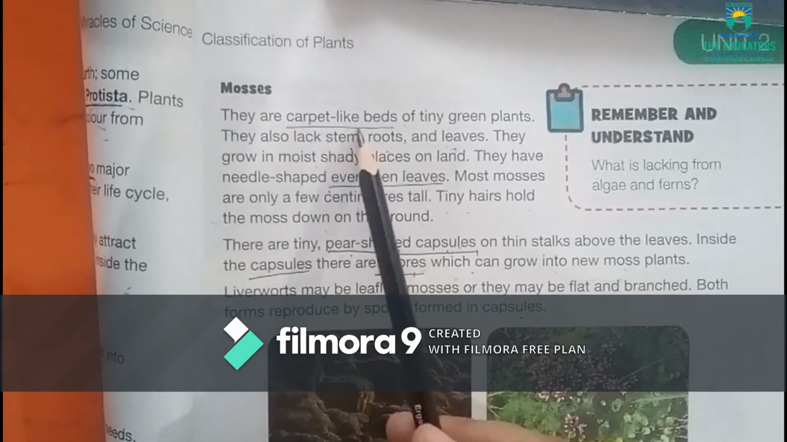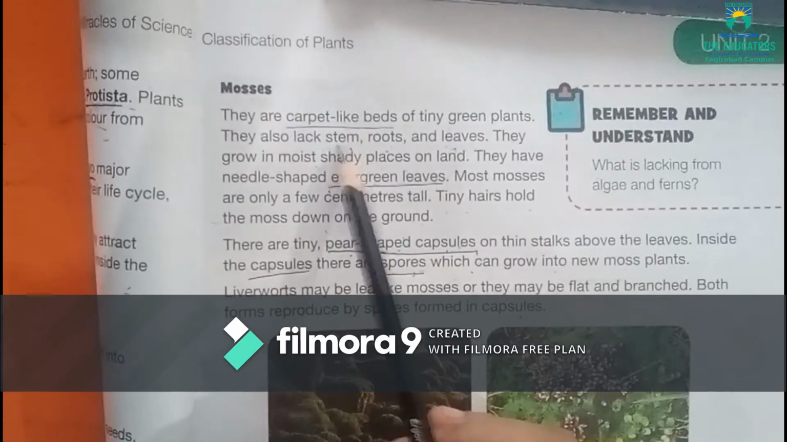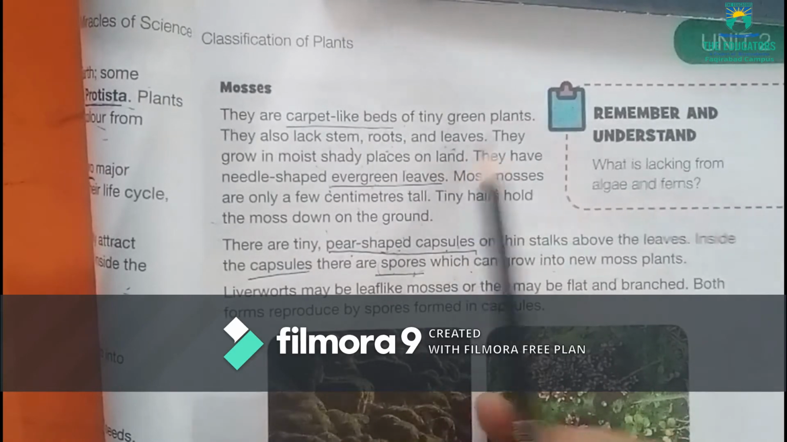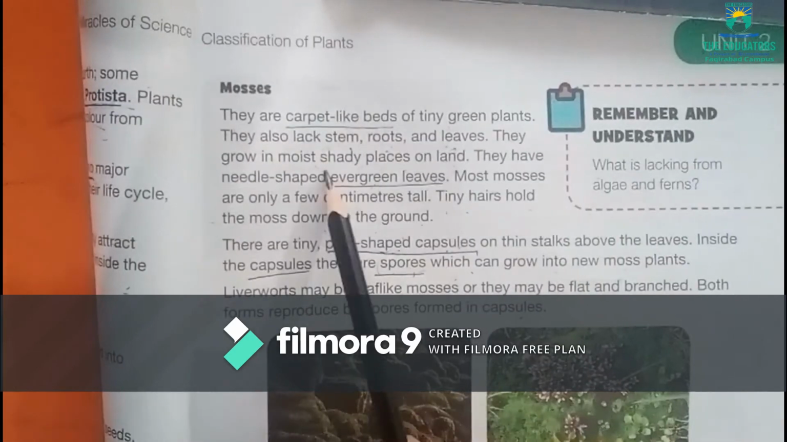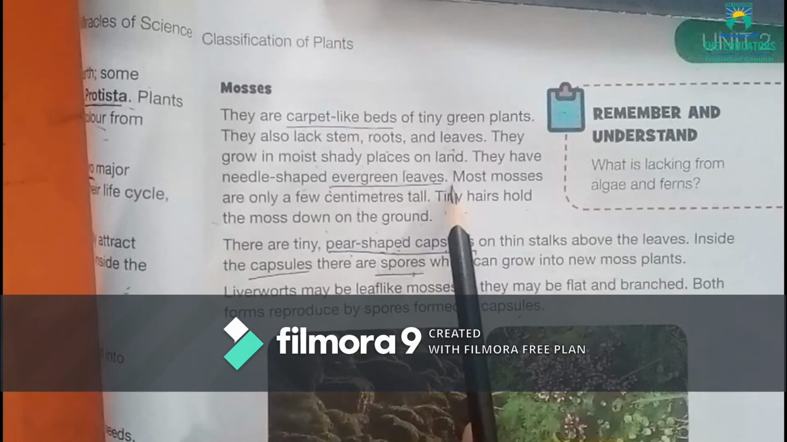They are carpet-like beds of tiny green plants. They also lack stem, roots and leaves. They grow in moist, shady places on land. They have needle-shaped evergreen leaves. Now mosses are just like a carpet. They are evergreen plants. Evergreen means that throughout the year they are green in color.